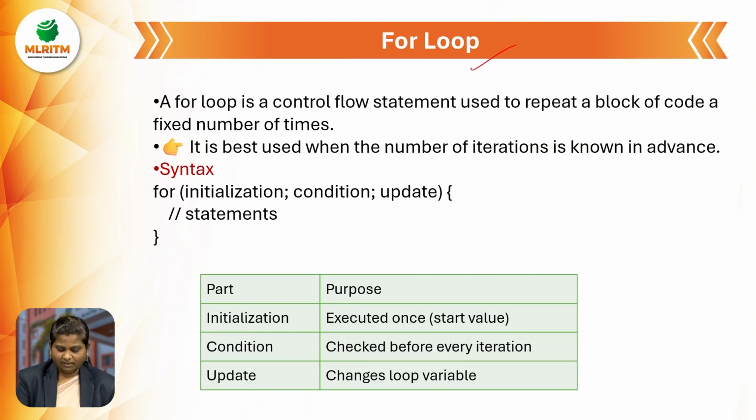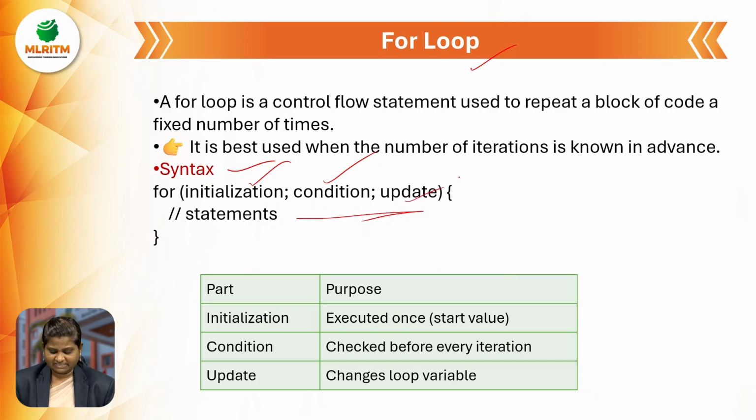Next, the for loop. The for loop is also one of the iteration statements. A for loop is a control flow statement used to repeat a block of code a fixed number of times. It is best used when the number of iterations is known in advance. The syntax is initialization, condition, and update statements.